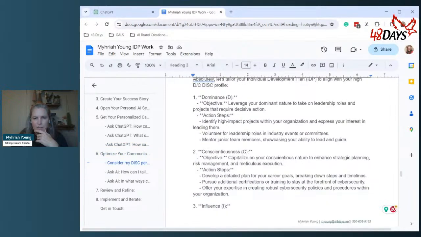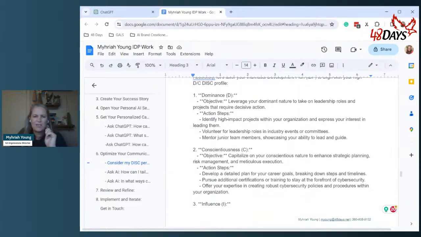Dominance, objective: leverage your dominant nature to take on leadership roles and projects that require decisive action. Action steps: identify high impact projects within your organization and express your interest in leading them. Volunteer for leadership roles in industry events or committees, and mentor junior team members.